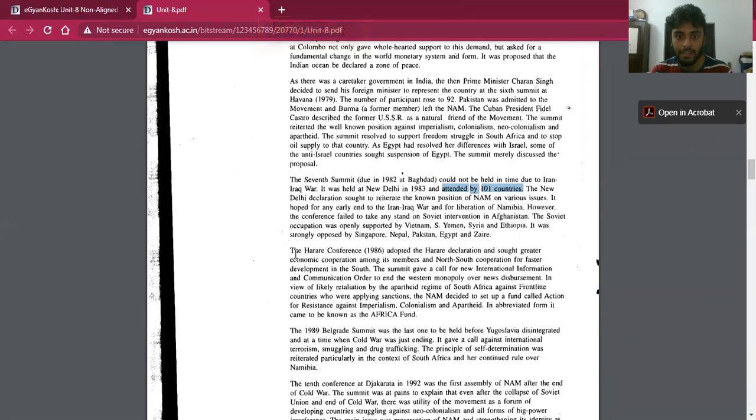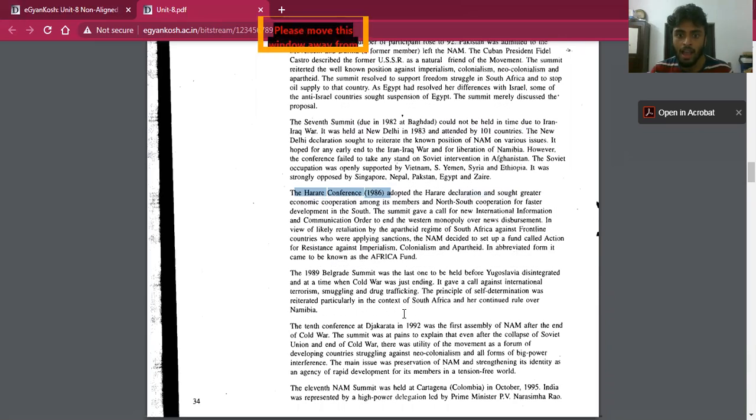Then the next is the Harare Conference in 1986, and in 1989, the Belgrade Summit. The Belgrade Summit is very, very important because it is a summit before the disintegration of USSR, before the collapse of USSR. That is, it is the last NAM summit during the bipolar world, during the existence of the bipolar world.